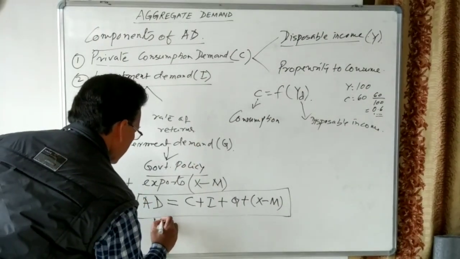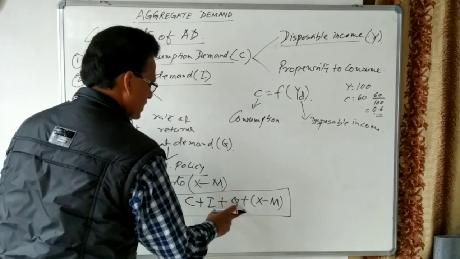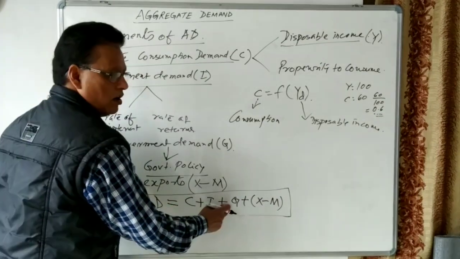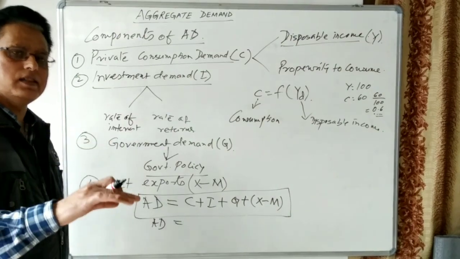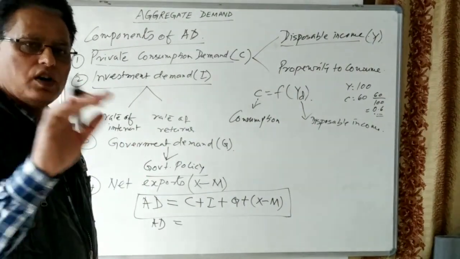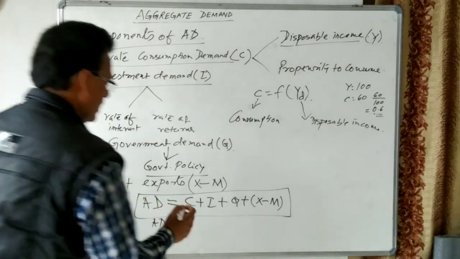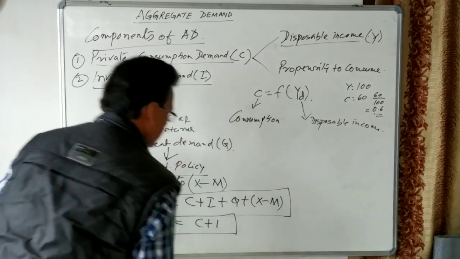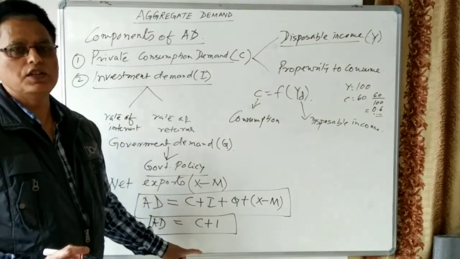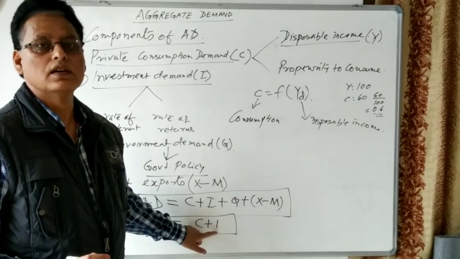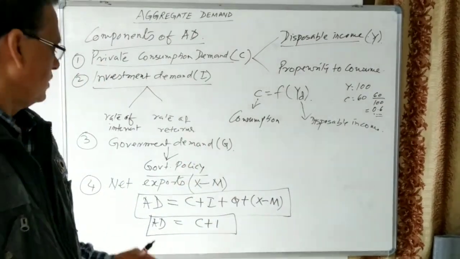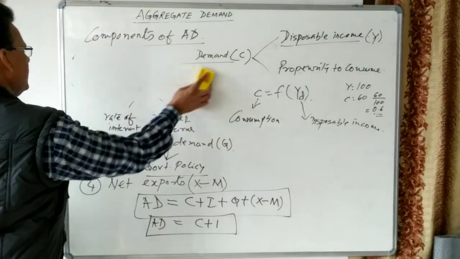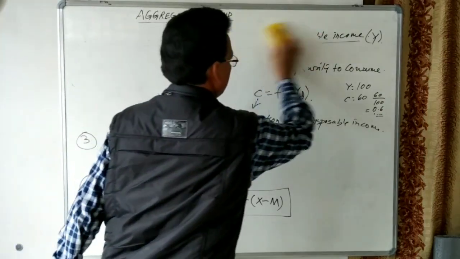Whatever goods are being demanded by the household, the firms, the government or the foreign sectors are either demanded for consumption or for investment, and that is why aggregate demand is equal to C plus I. C means consumption demand, I means investment demand. Let us see the aggregate demand schedule. I think this is clear to all of you. So next one is the aggregate demand schedule.